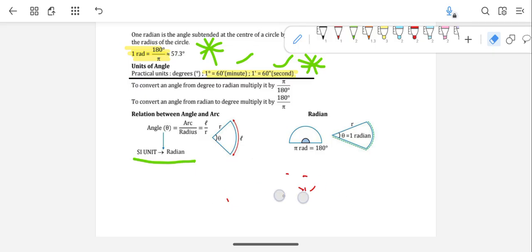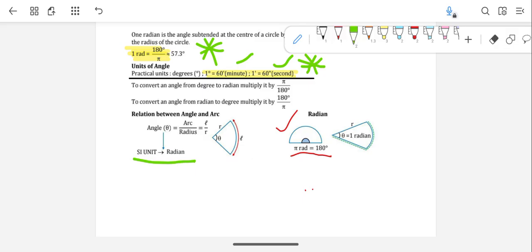Okay, so that means the arc will be similar to a semicircle, right? So here you can see this arc. It is similar to a semicircle, so it will have the angle pi radian, or you can say 180 degrees. This you all know, right? For a full circle, it would be 360 degrees. So this is the thing.